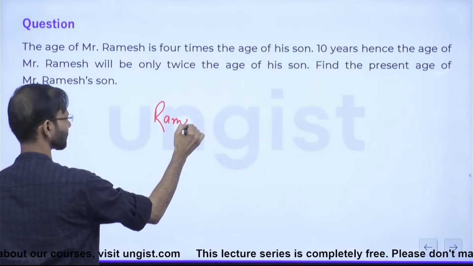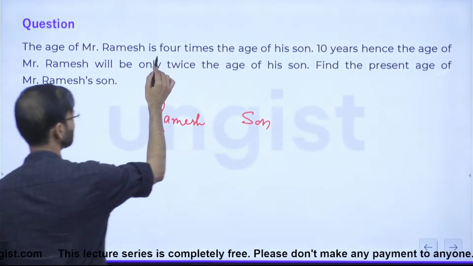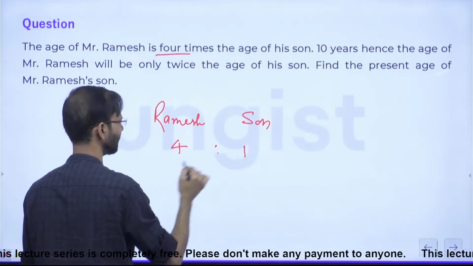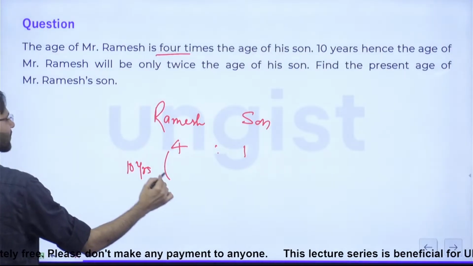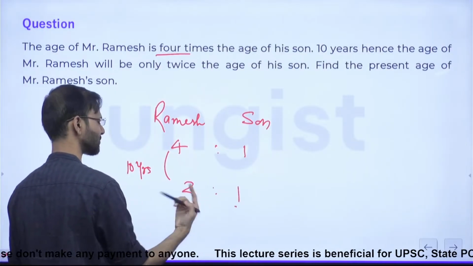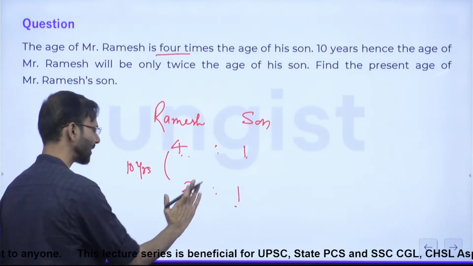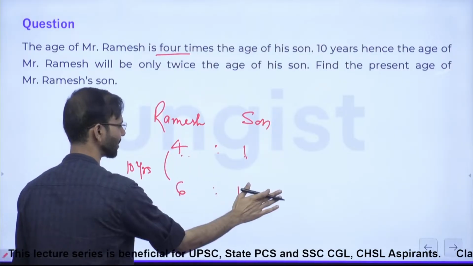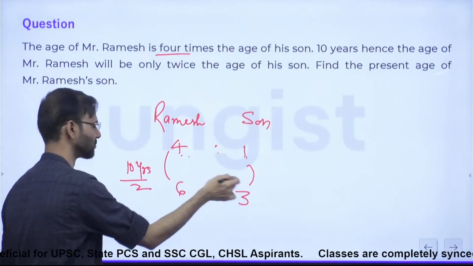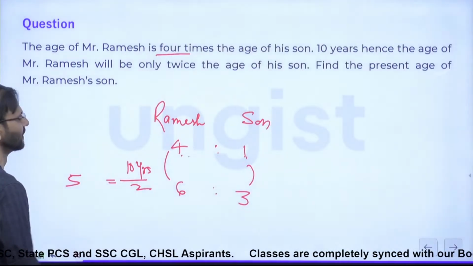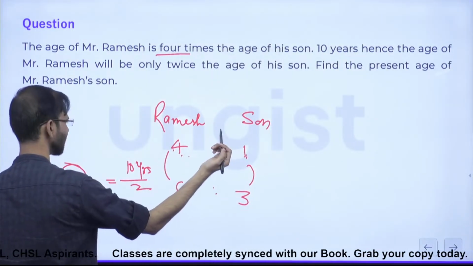Ramesh and son. Okay. So the Ramesh is 4 times. So this is 4:1. Right? 10 years hence, Mr. Ramesh is twice. So this is 2. So guys, here the difference is 1. There is no point to multiply this. And here the difference is 3. So if I multiply this number with 3, this will become 6. If I multiply this number with 3, this will become 3. So guys, here the difference is 2 and here the difference is 2. 2 is the difference like coming in 10 years. So interval size will be considered as 5 years. So 5 into 4 and 5 into 1. Correct. Your answer is right.